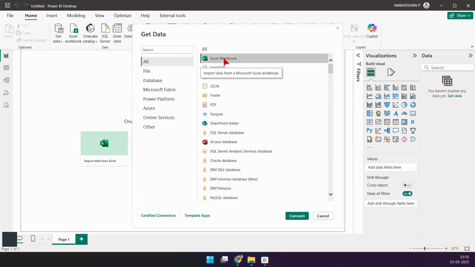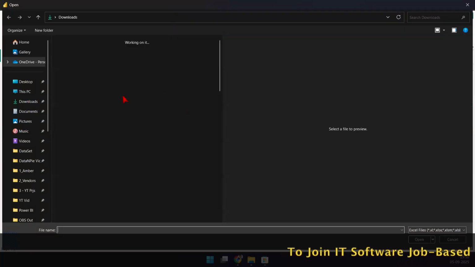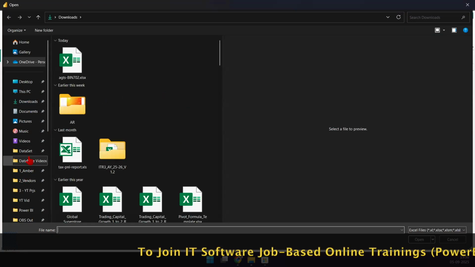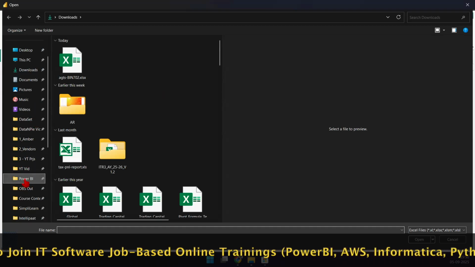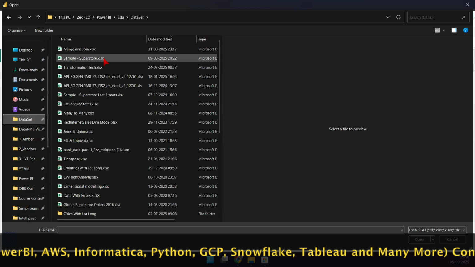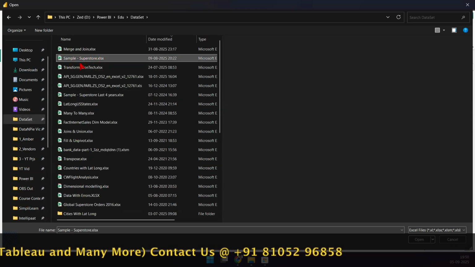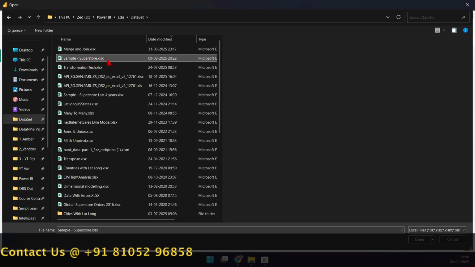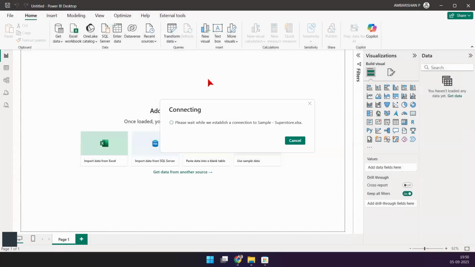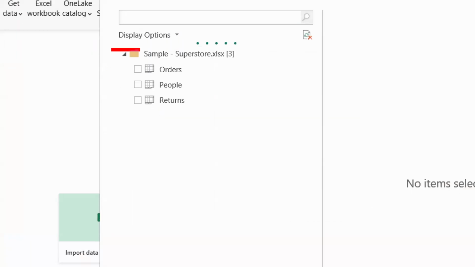I say, hey, the data lies in an Excel workbook. Click on it. I'll say connect to an Excel workbook. So Power BI is going to ask you, hey, where is this workbook, right? Let's go ahead and point it to that one. I'm just going to say, let's go to the dataset folder. That's where I have my file. And this is my file, Sample Superstore. We work with a lot of data sets, I'll show you that later, but this is our file, Sample Superstore. I'm just going to open it. That's it. Now, Power BI is going to read through the content of this file. You can see Power BI says, hey, yes, this is our file.